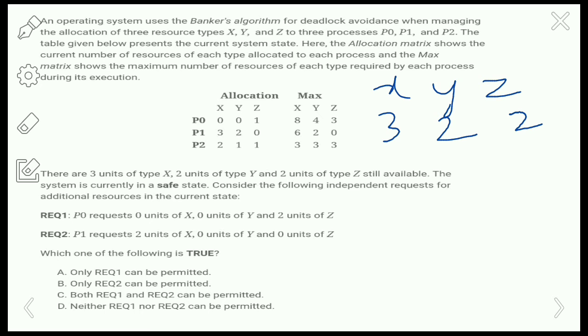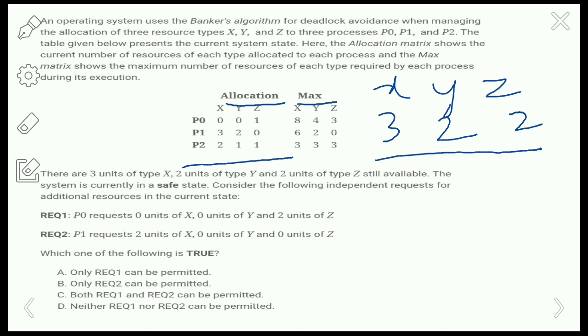So here an OS is using the Banker's algorithm for deadlock avoidance. Given 3 processes P0, P1 and P2 which are accessing the 3 resources, that is X, Y and Z. So this is the current allocation matrix, and the maximum requirement matrix is given. These are the already allocated resources and these are the freely available resources.